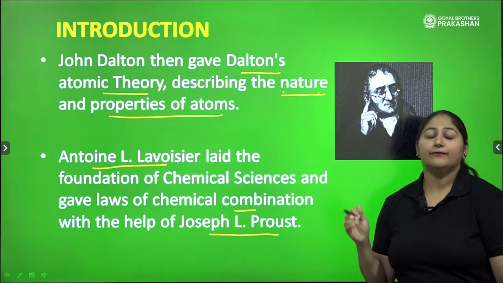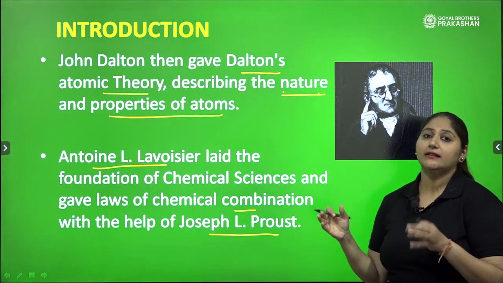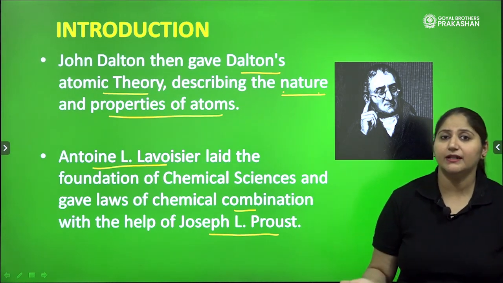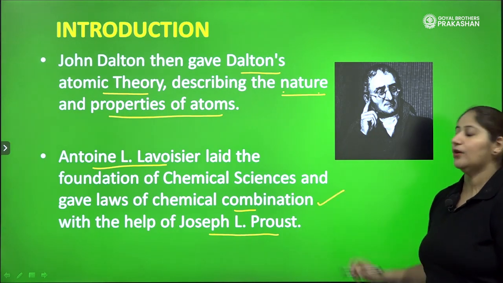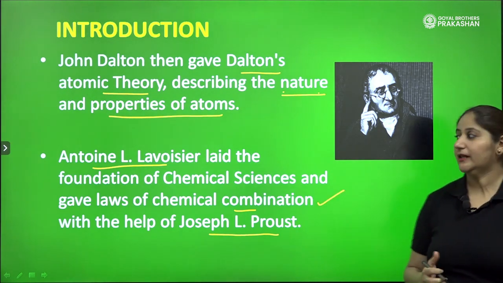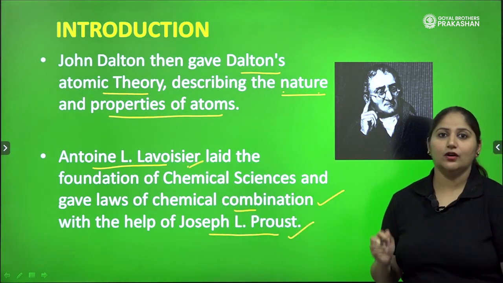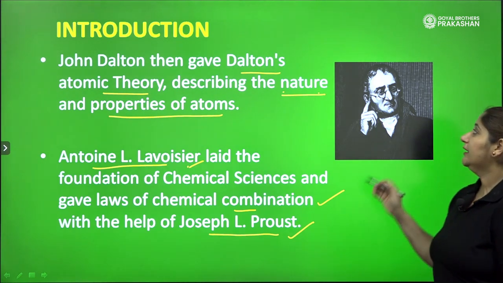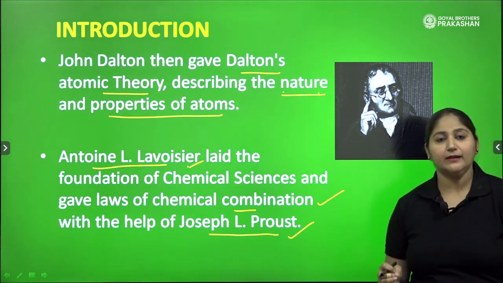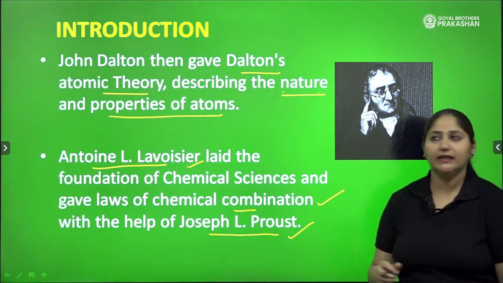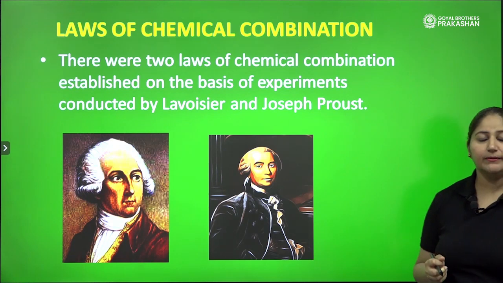Atoms were first of all described by Maharishi Kanad in 500 BC, and then sequential discoveries led to the final explanation of the laws of chemical combination. And who gave the laws of chemical combination? Lavoisier and Proust. They gave the laws of chemical combination. And what did Dalton do? Dalton actually explained the properties of atoms in his theory. What is the name of the theory? Dalton's atomic theory, right?